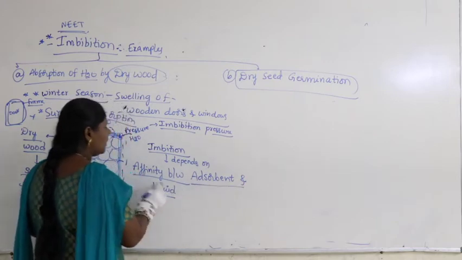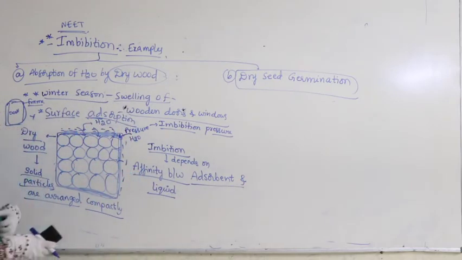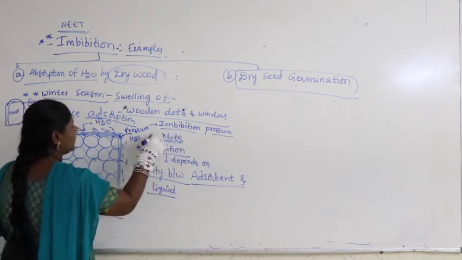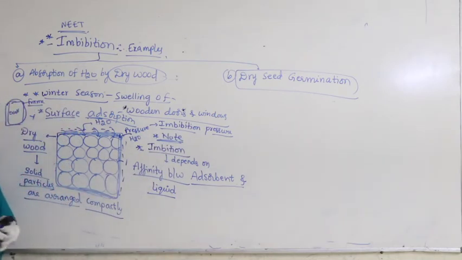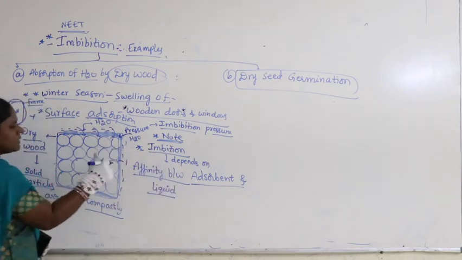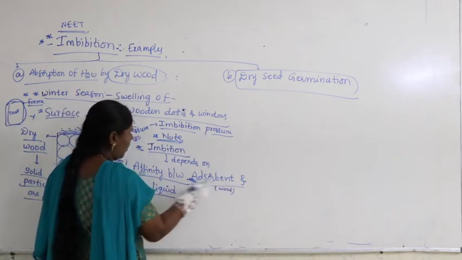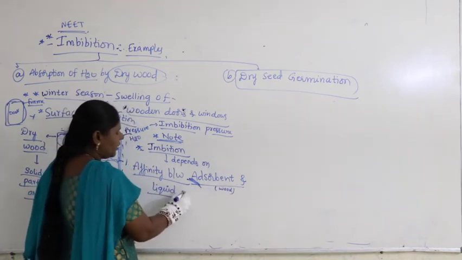Very important point, note down this point. So imbibition depends on what two factors? The adsorbent and the liquid. Who is the adsorbent here? In this case, wood. What is the liquid here? Water.